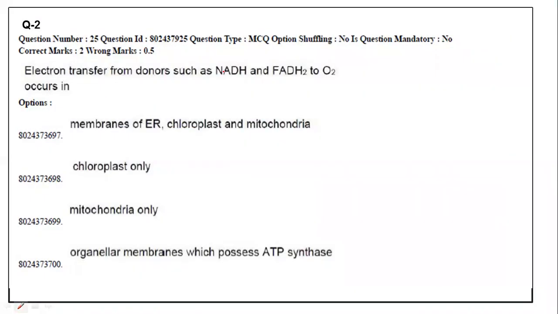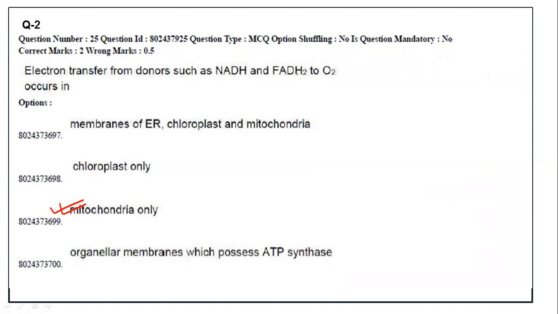Electron transfer from donors such as NADH, FADH2 to O2 occurs in the mitochondria only, right? You all know that the mitochondria, and also the chloroplast, have an electron transport system, but here mitochondria will be the most correct option.